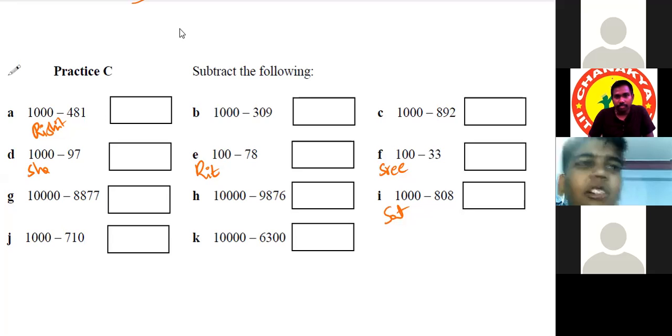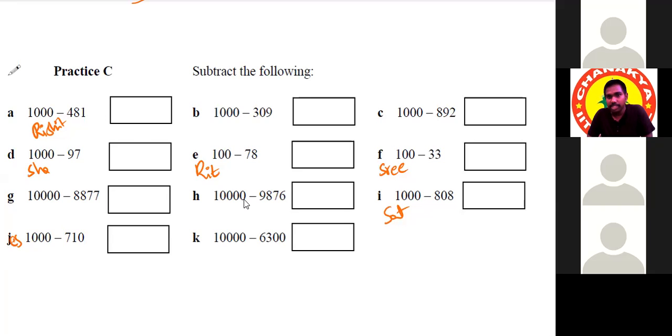Sir, J1 I already took. J, Jashmita. Yes, sir. H, Pallav. I Akash, J Akash, K Akash. Okay, I'll give it K.